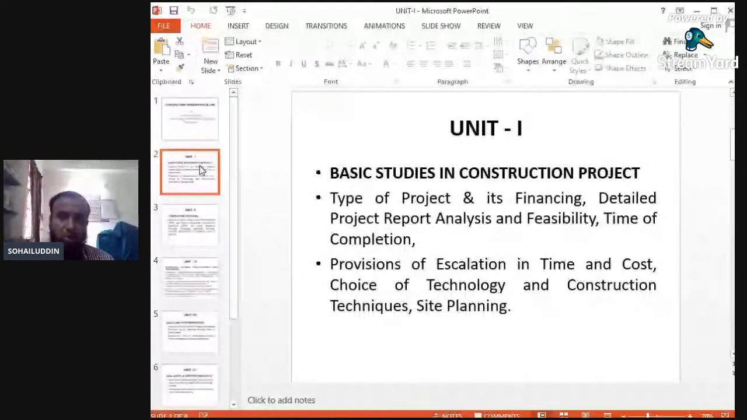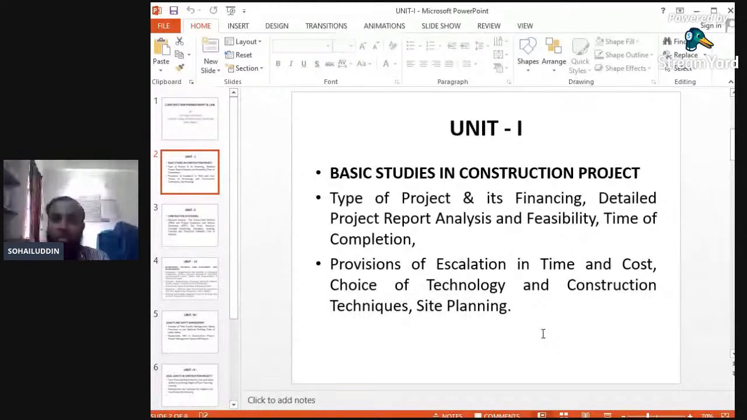Unit number one is very important: basic studies in construction project. What is a construction project? A construction project may be in the case of roads, dams, buildings, residential buildings, or any construction work. So what are the basic studies in a construction project? The construction project plays an important role. So what is a project? A project is nothing but a combination of various activities, various units, various construction works, clubbed together to form a project.